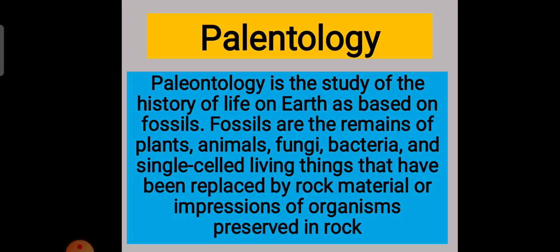Paleontology is the study of the history of life on earth based on fossils. What are fossils? Fossils are the remains of plants, animals, fungi, bacteria and single-celled living things that have been replaced by rock material, or impressions of organisms preserved in rocks. A study about fossils is known as paleontology. A study about fossils of plants is known as paleobotany, and the study about fossils of animals is known as paleozoology.